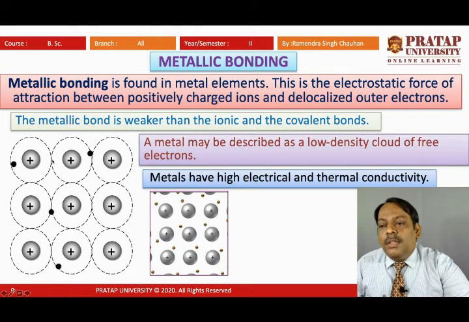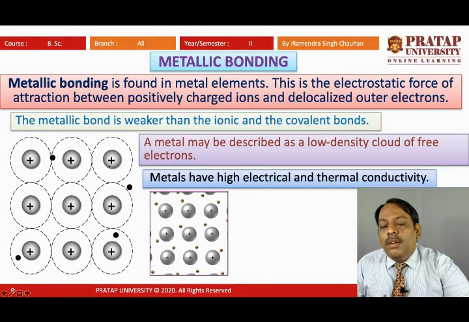Means the electrons will get delocalized from their orbit, and they will become free electrons. They will not be contained for one particular atom, but will act as free electrons, and these free electrons will be shared between all the atoms of the metal.